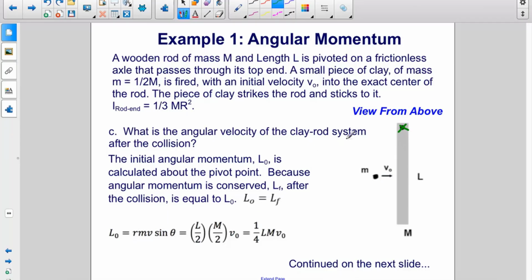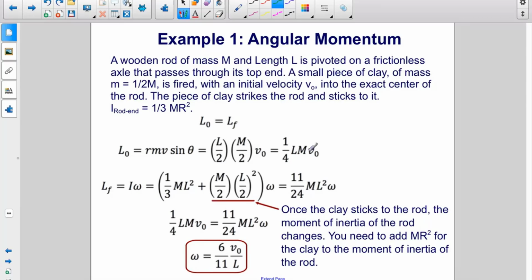So the distance between the axis and the point of collision is L/2. The mass of the clay is 1/2 m. The initial velocity of the clay is v0. Simplify that, we get 1/4 L m v0. So this is the initial angular momentum of the system.